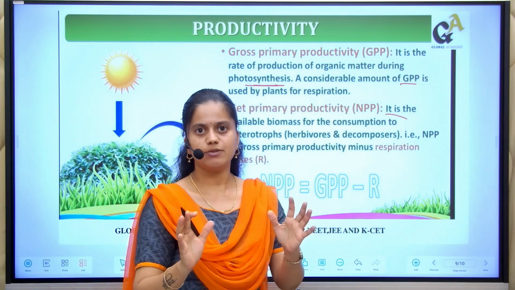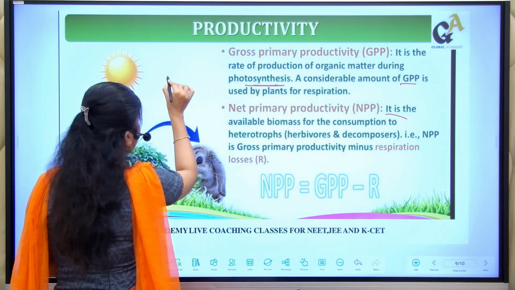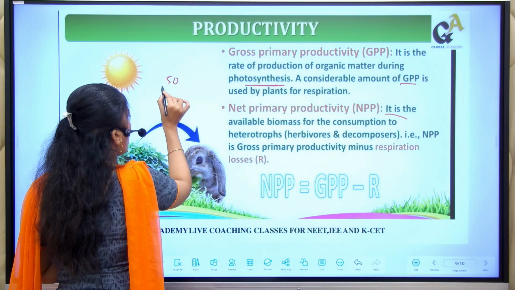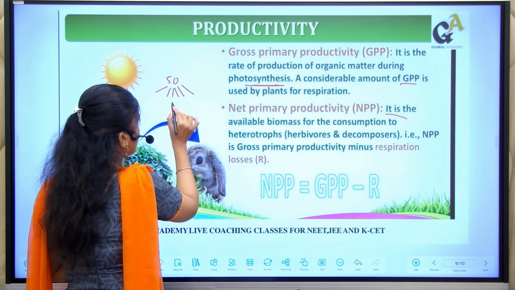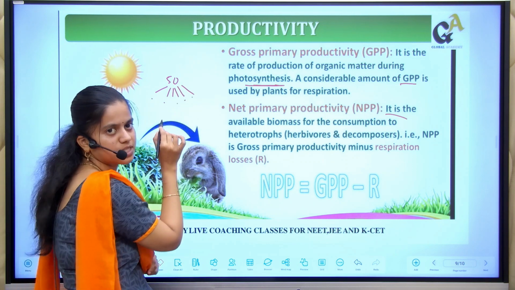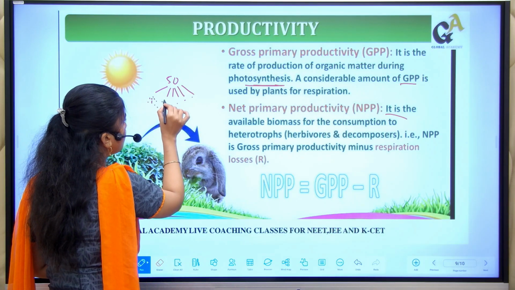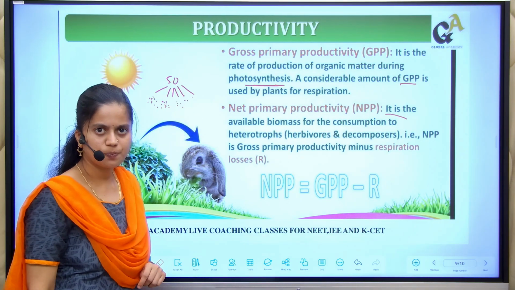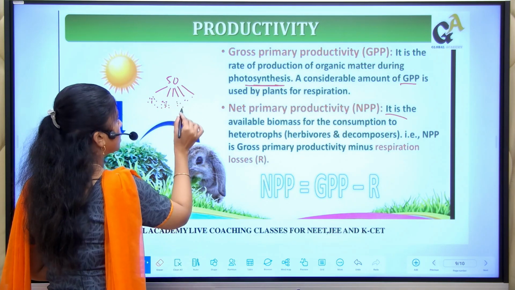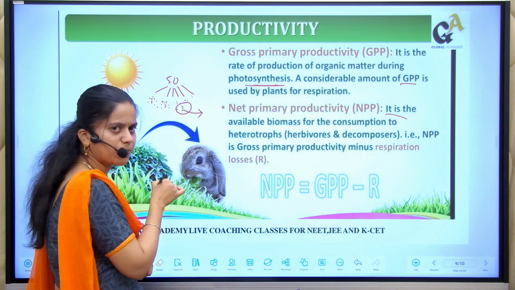See, as I have said, there were 50 plants present, right? All of them were undergoing photosynthesis, and when they undergo photosynthesis, a large amount of food material was produced, among which some amount of the source of energy will be used for respiration.